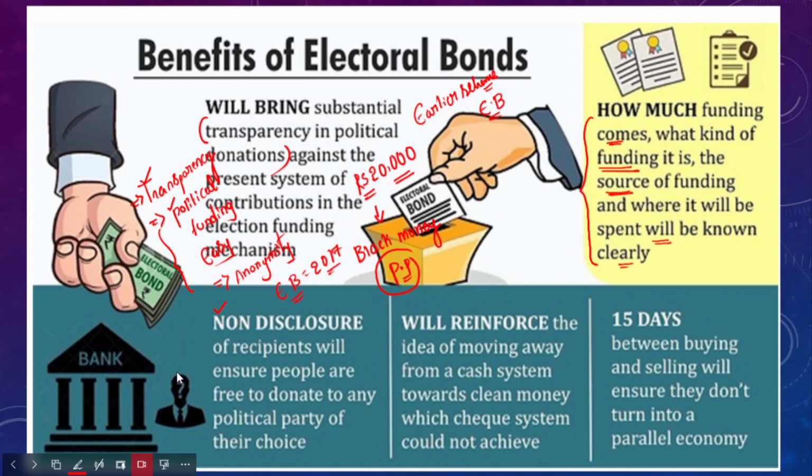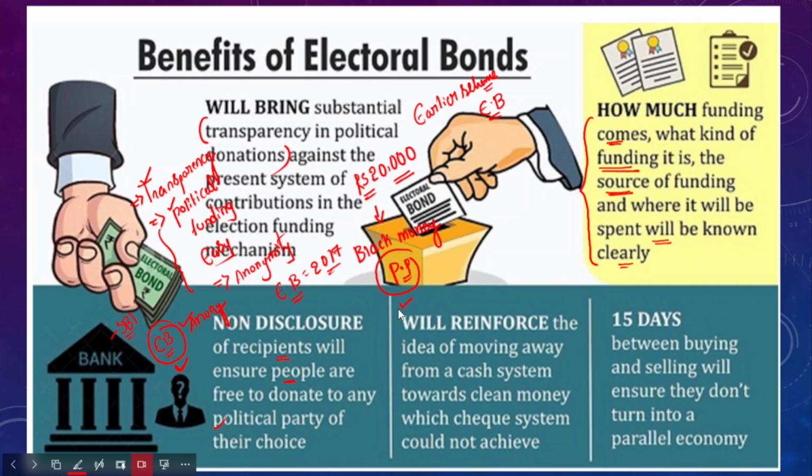For example, a donor purchases an electoral bond from the bank, and State Bank of India will not disclose the details of the donor to anyone. Non-disclosure will ensure people are free to donate to any political party of their choice. This is another benefit of electoral bonds.